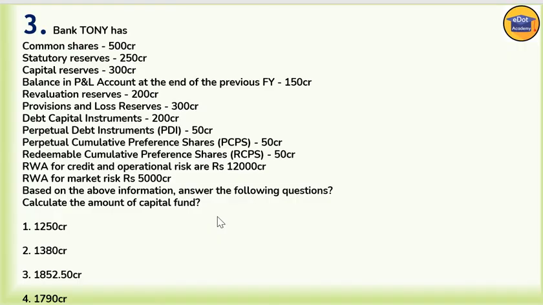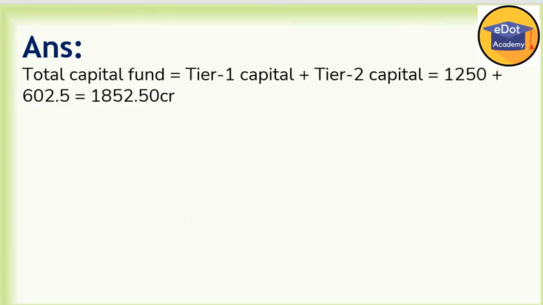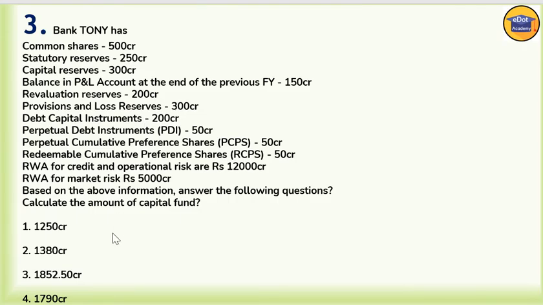Now question third. Data is same here, bank Tony, everything is same. Calculate the amount of capital fund. Capital fund is Tier 1 capital plus Tier 2 capital. Tier 1 capital we found 1250 in the first question, and in the second question we found Tier 2 capital 602.5. You add up, you are getting 1852.50. So option 3 is correct here.